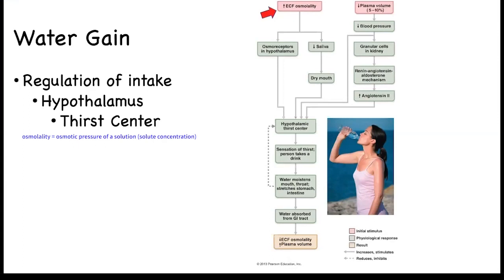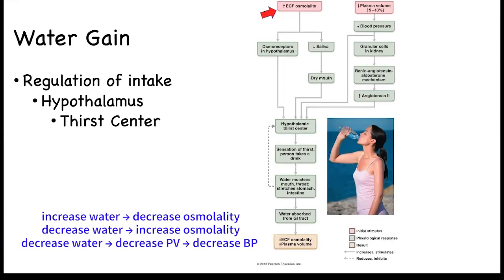The amount of water will influence the solute concentration. More water, the lower the osmolality. Less water, the higher the osmolality. So the osmolality of the extracellular fluid will increase when plasma volume decreases. In other words, when the amount of water in your plasma decreases.